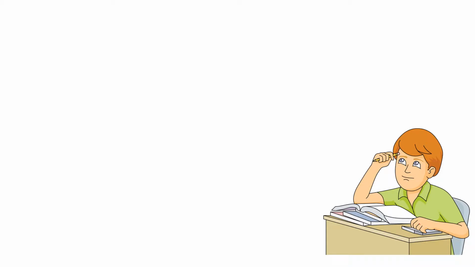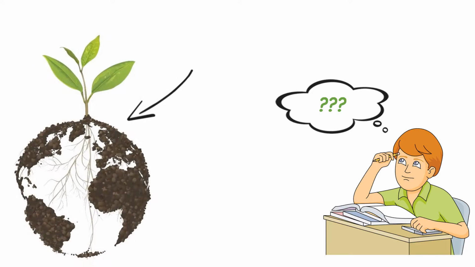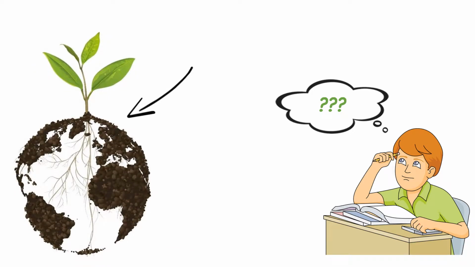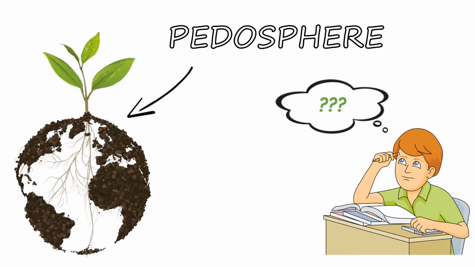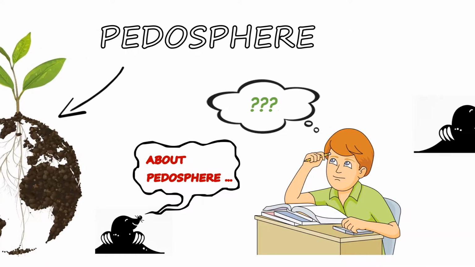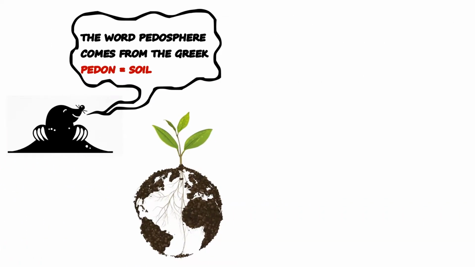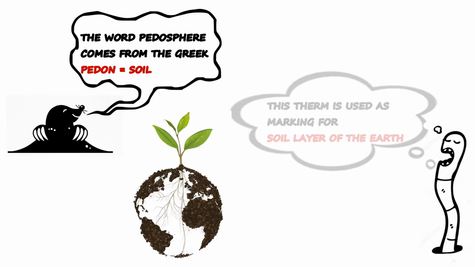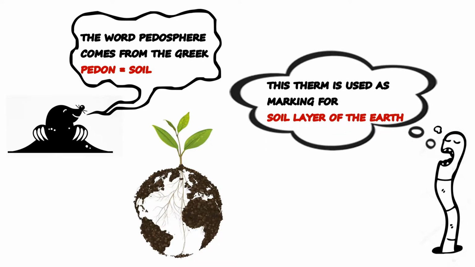Hi kids! So you have already asked the question how soil is formed, or not? This video is going to be about pedosphere. About what? About pedosphere. The word pedosphere comes from the Greek word pedon, which means soil, and is used as marking for soil layer of the earth.